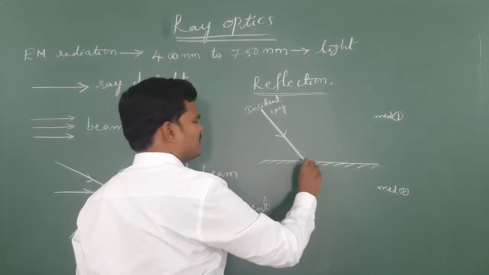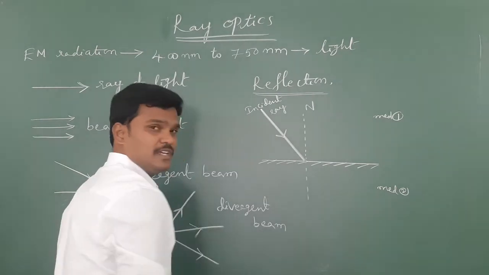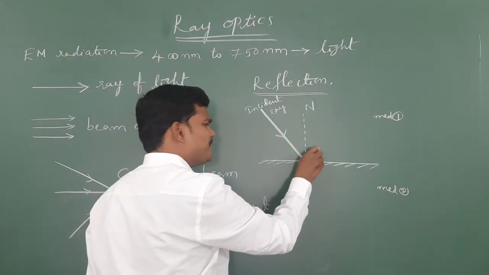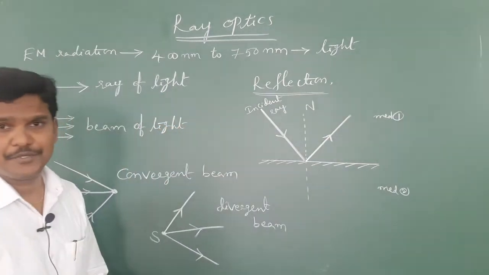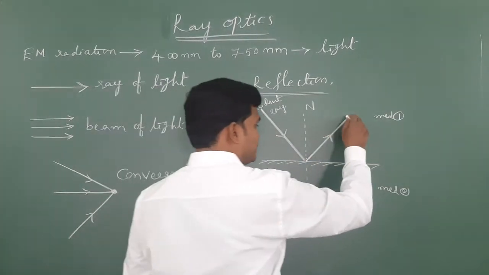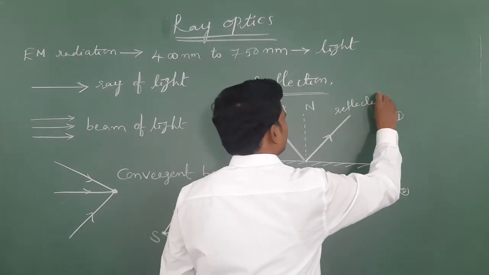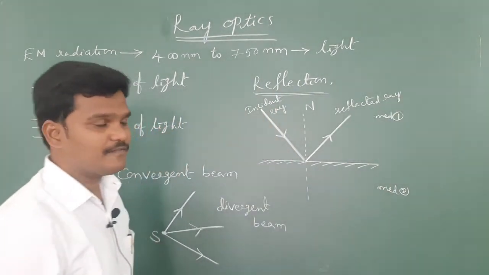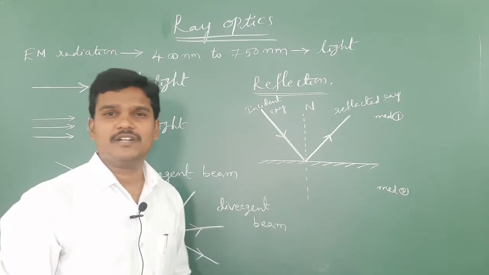I am going to draw the normal here. This is the normal. If all the light ray is reflected back into the same medium, then this light ray is said to be the reflected light ray.